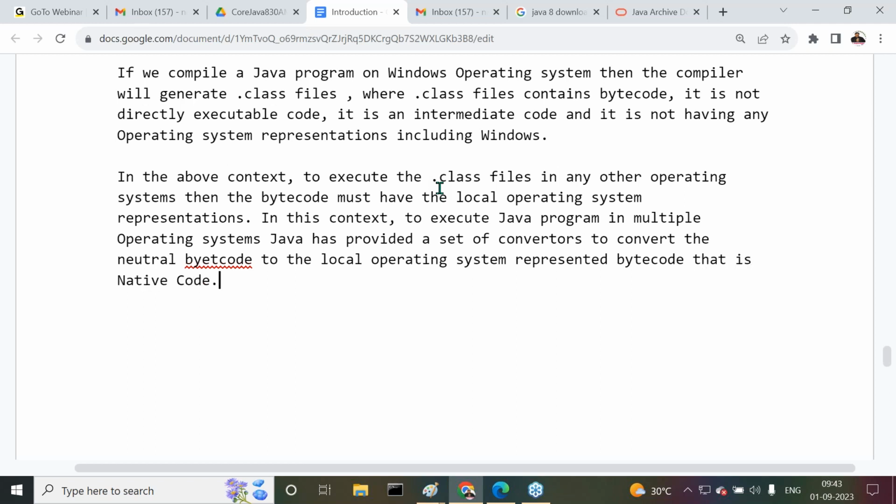That is the native code. Now converters are provided here.